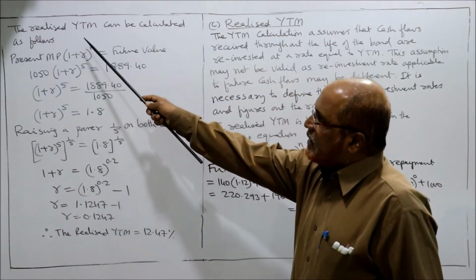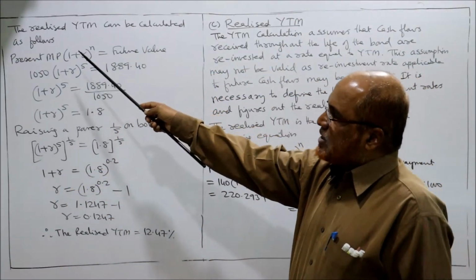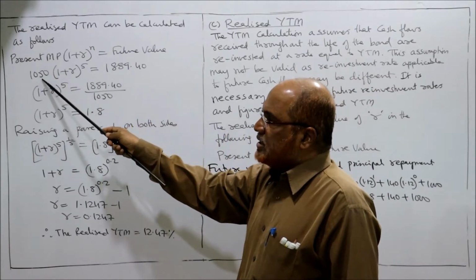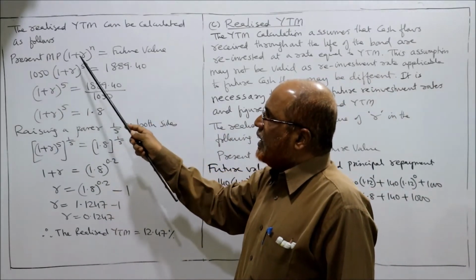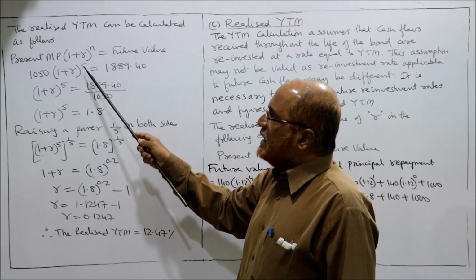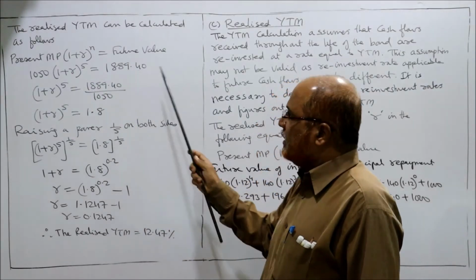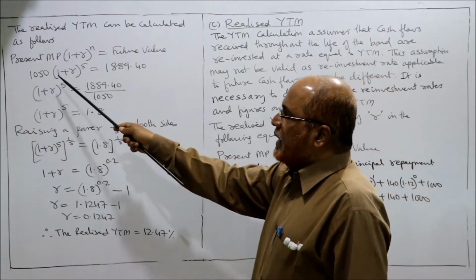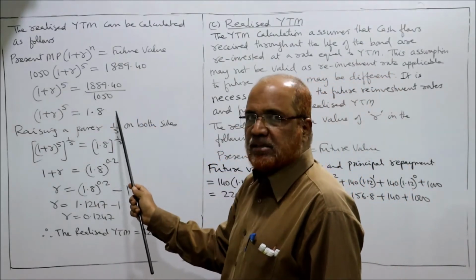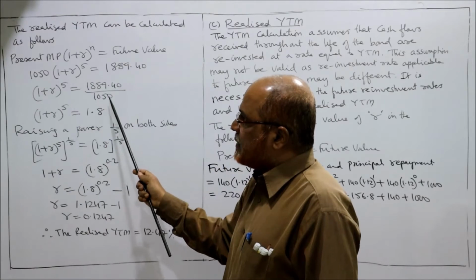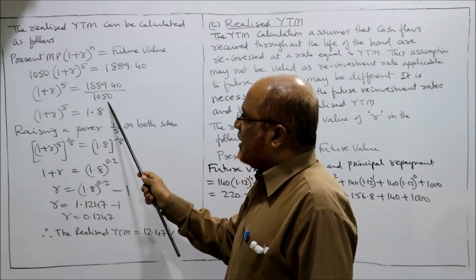अब substitute करेंगे. The realized YTM can be calculated as follows. Present market price, in the problem it is given 1050, and R we have to find out. N is 5 years. Future value is 1889.4, ये just now we have calculated. अब bring this 1050 to RHS. ये LHS पे है, यहाँ पर RHS पे लाने से ये multiplication जाकर division हो जाएगा.